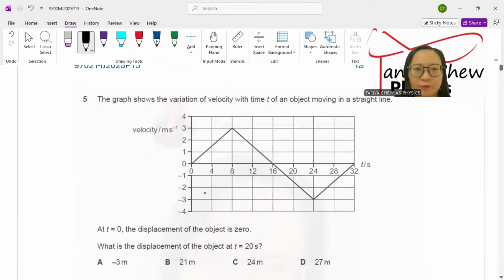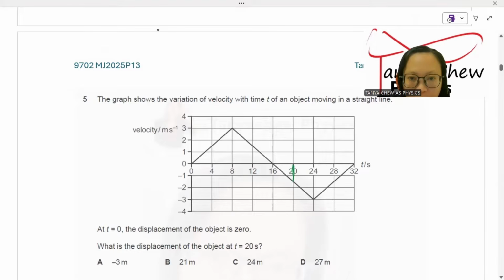Number 5, the graph shows the variation of velocity with time t of an object moving in a straight line. At t equals 0, the displacement of the object is 0. What is the displacement of the object at t equal to 20 seconds? Where is the 20 seconds? Oh, it is right here. Now, this is a graph of velocity against time, right?